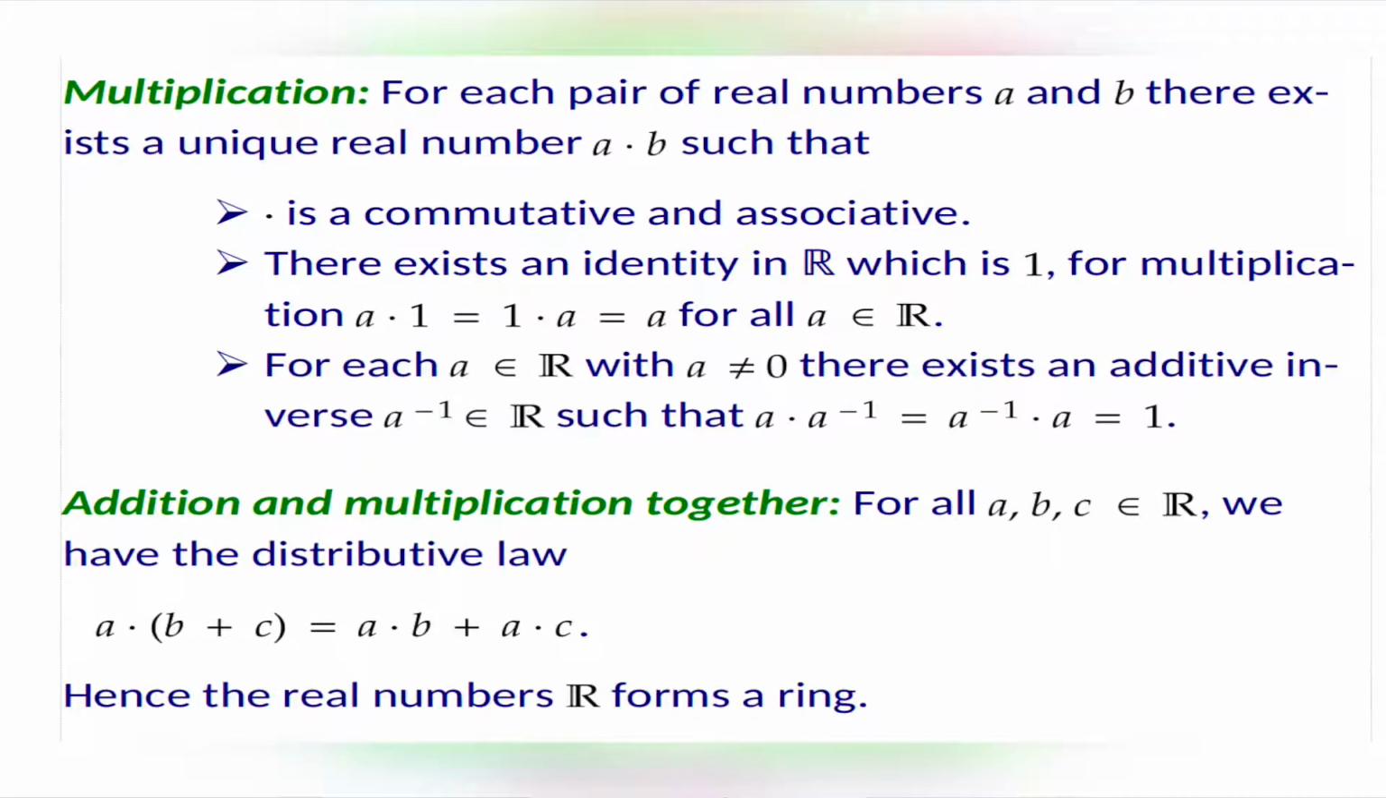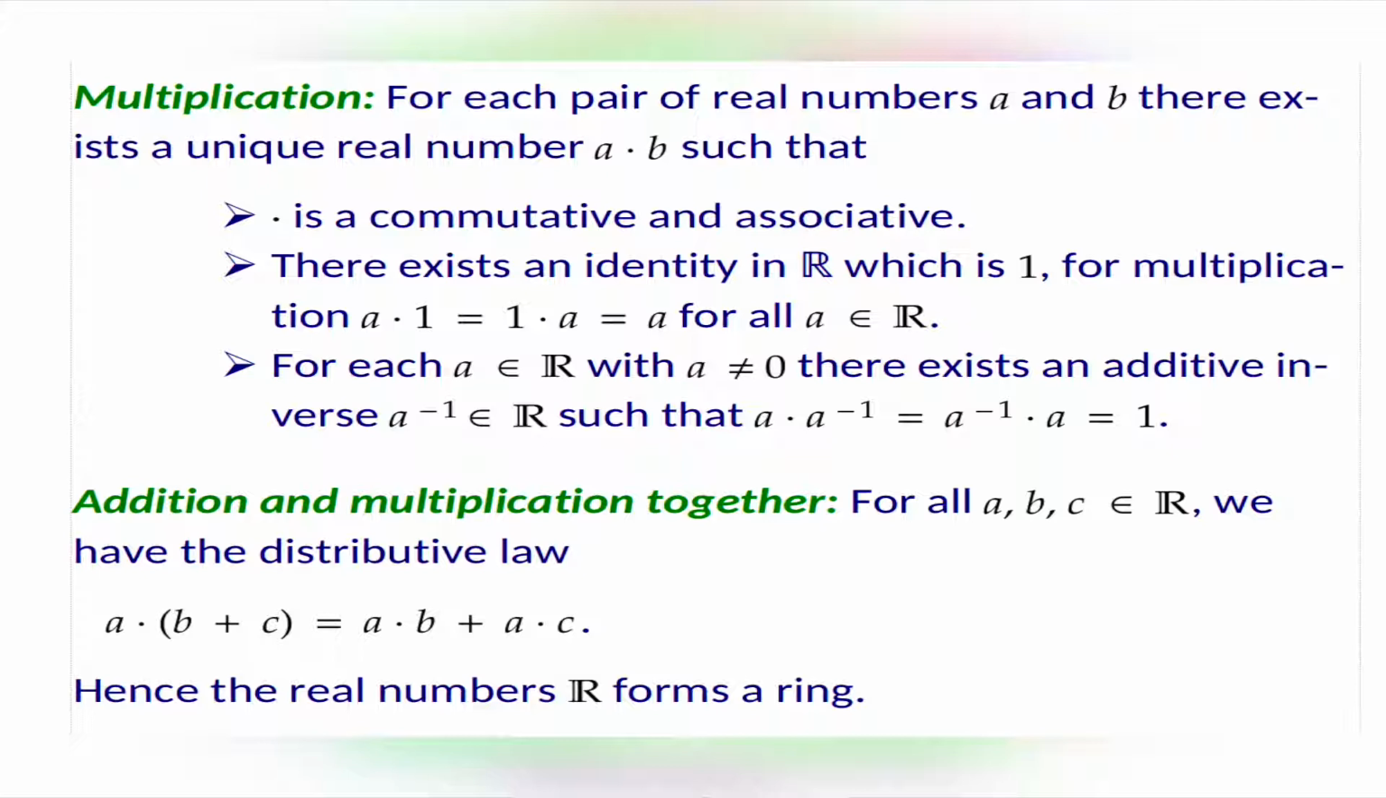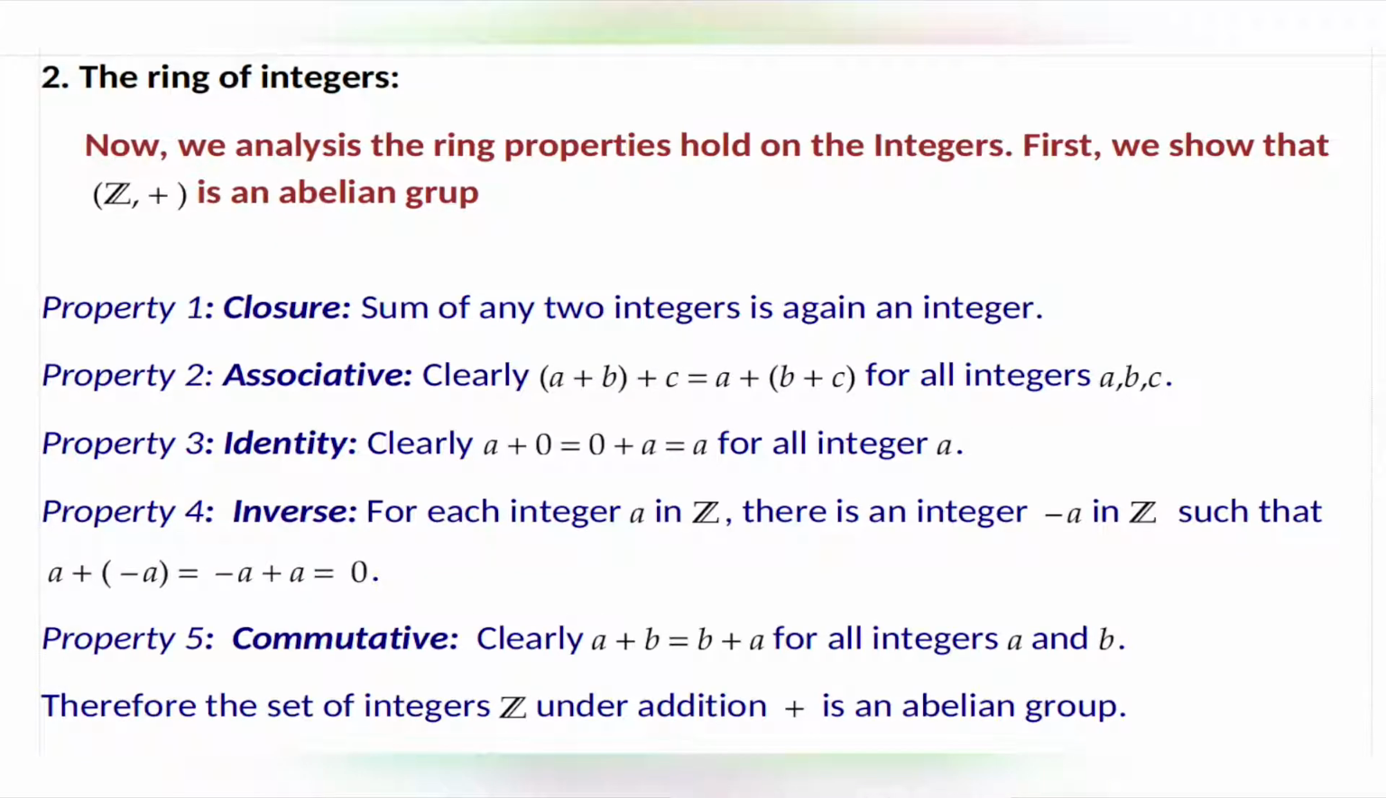Addition and multiplication together, now see. For all a, b, c belongs to R, we have the distributive law. See here, a dot (b plus c) equals a dot b plus a dot c. Hence, the real numbers R form a ring. Next one is the ring of integers.